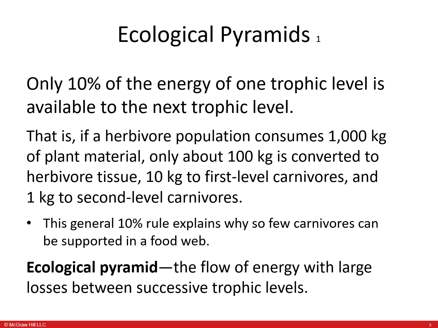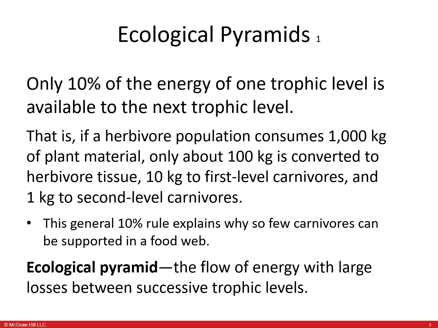Only 10% of the energy of one trophic level is available to the next trophic level. For example, if a herbivore population consumes 1,000 kilograms of plant material, only about 100 kilograms is converted to herbivore tissue, 10 kilograms to the first level of carnivores, and only 1 kilogram to a second level of carnivores. This general 10% rule explains why so few carnivores can be supported in a food web.